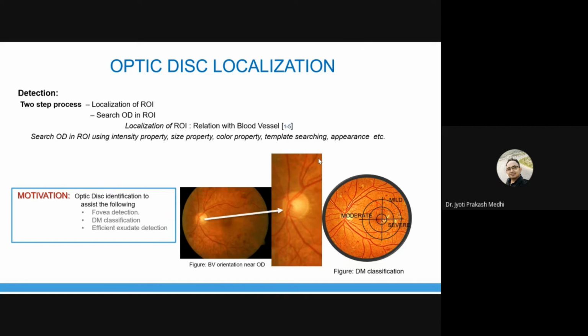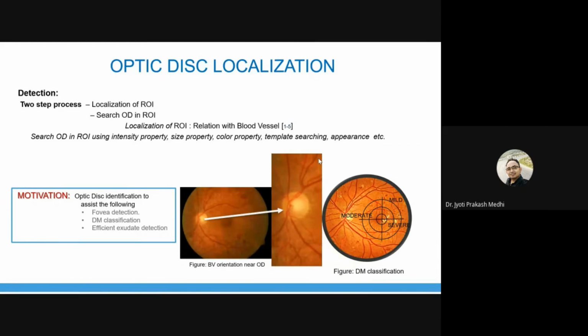Now, the motivation for optic disc localization is fovea detection, because only by detecting the optic disc diameter can we go for diabetic maculopathy analysis. The fovea can be identified with relation to the optic disc, so that is why detection of the optic disc is necessary. Next, it supports DM classification.